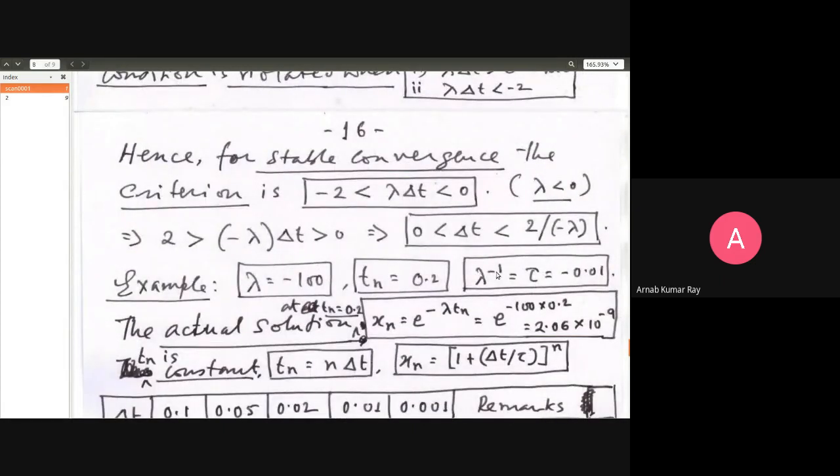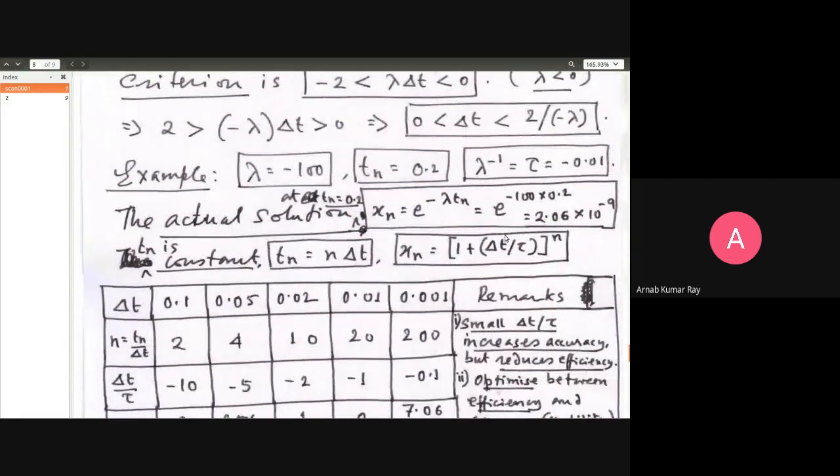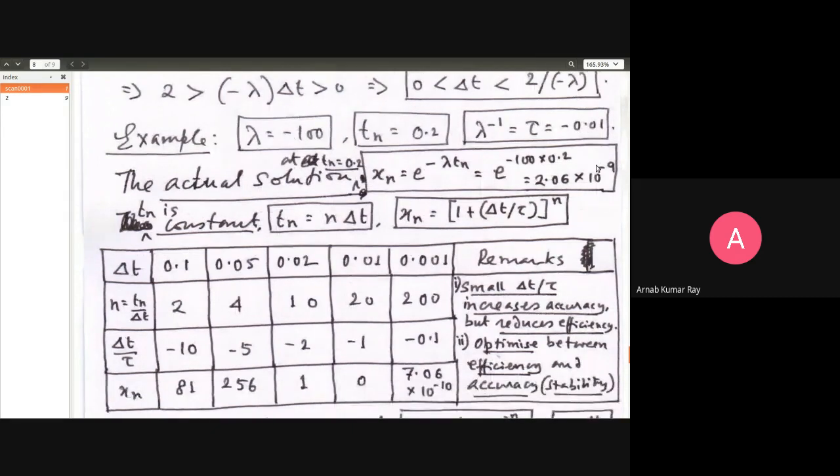Now, lambda raised to -1, I'm defining as a new quantity called tau. You'll follow this discussion carefully, you'll understand. Lambda raised to -1 is tau. And lambda is equal to -100. Therefore, 1 by -100 will be minus 0.01.